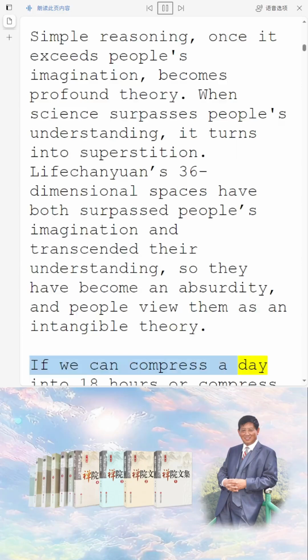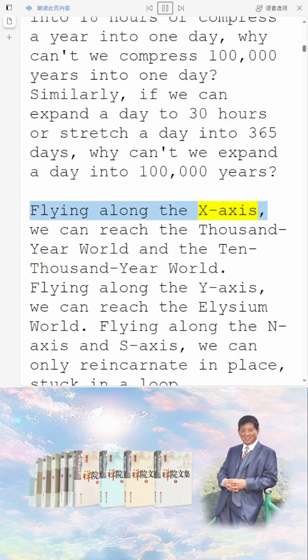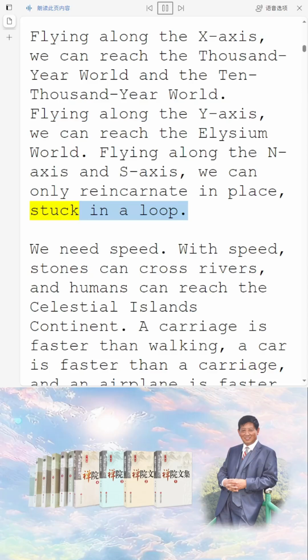If we can compress a day into 18 hours or compress a year into 1 day, why can't we compress 100,000 years into 1 day? Similarly, if we can expand a day to 30 hours or stretch a day into 365 days, why can't we expand a day into 100,000 years? Flying along the x-axis, we can reach the 1,000-year world and the 10,000-year world. Flying along the y-axis, we can reach the Elysium world. Flying along the n-axis and s-axis, we can only reincarnate in place, stuck in a loop.